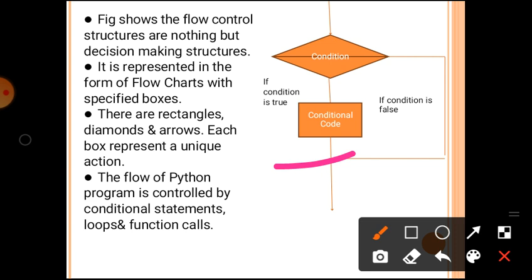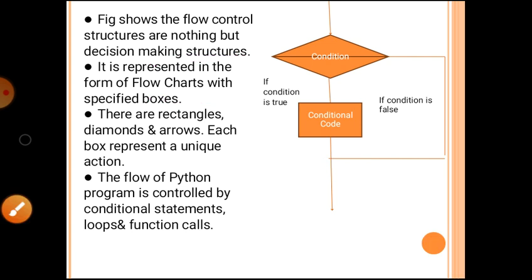The figure shows the flow control structure as nothing but a decision making structure. It is represented in the form of a flow chart with specified boxes: rectangles, diamonds, and arrows.